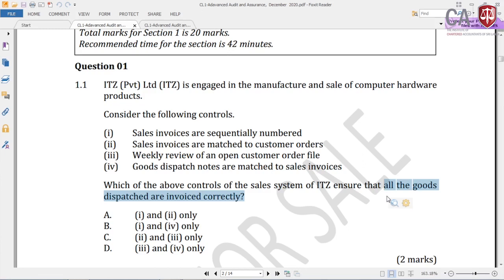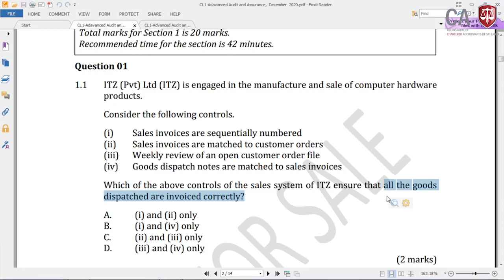Sometimes even though you have dispatched the goods, it is still open as an order. Then somebody reviewing the open orders sees, oh, there are so many orders not yet closed. Why? Sometimes we have sent the goods, but invoices have not been raised. You see, it's indirect control. It's not a direct control.